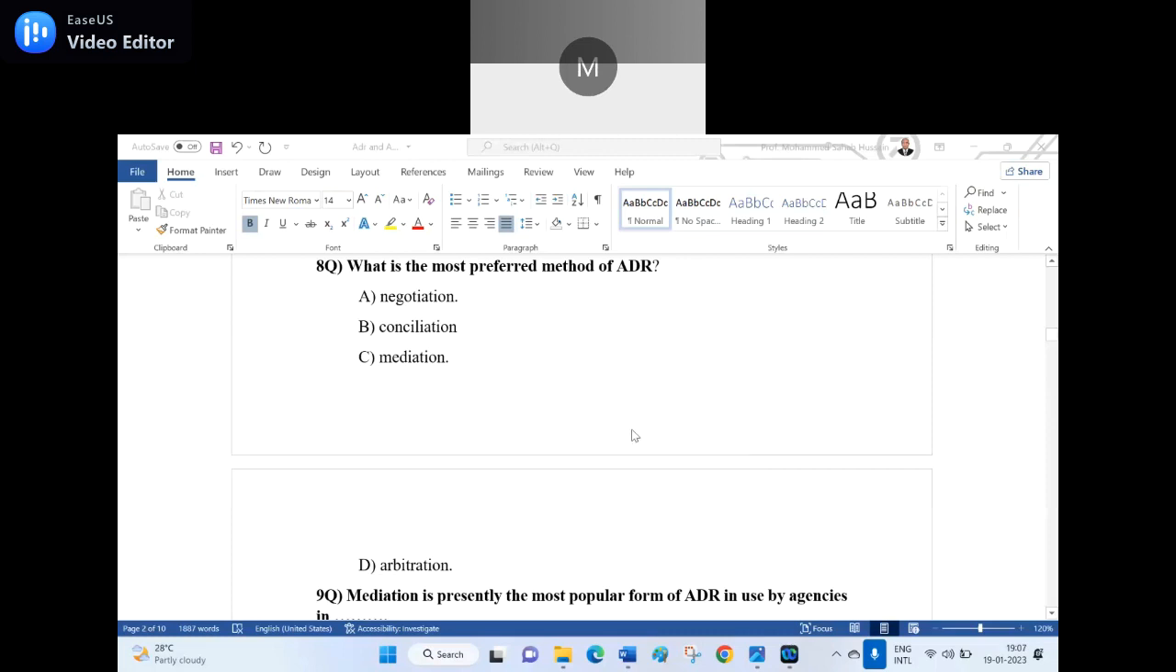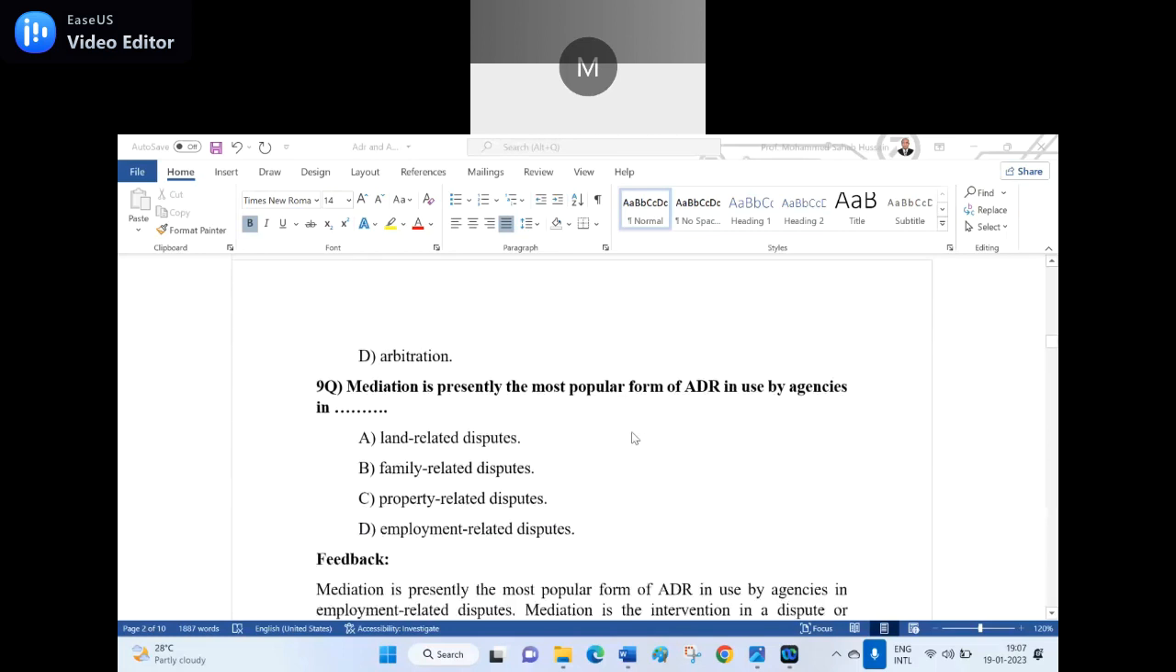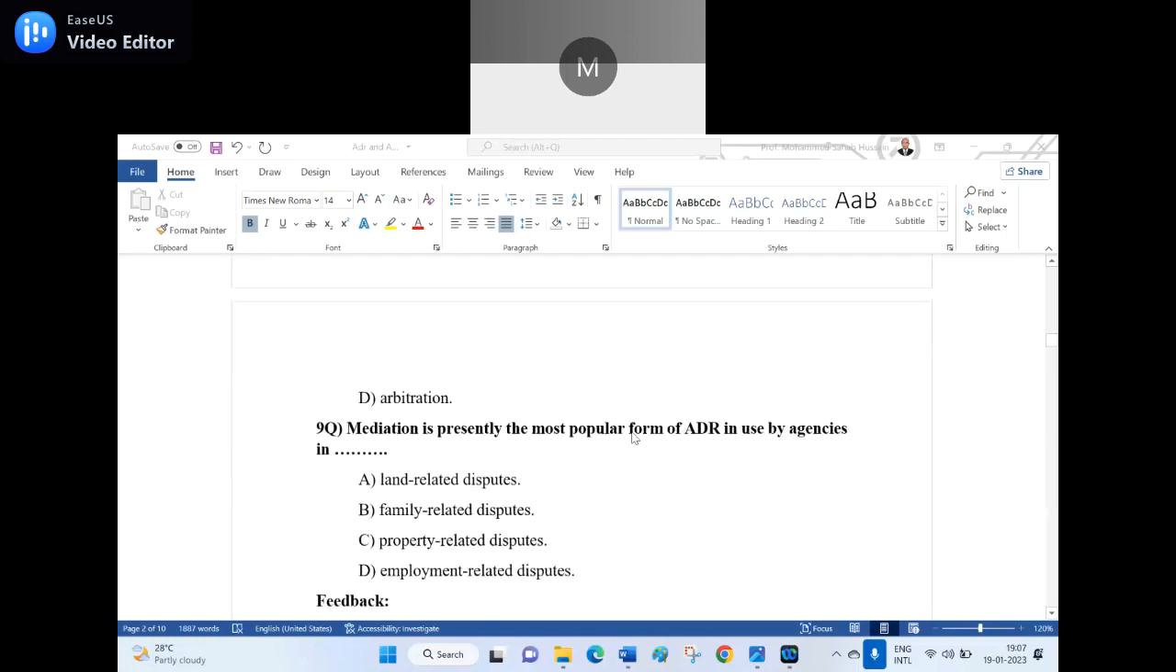Please, if you know the answer, hold it till I spell out the last option. Then I say shoot, then you can answer. So, 9th question. Mediation is presently the most popular form of ADR in use by agencies in dash. A, land related disputes. B, family related disputes. C, property related disputes. D, employment related disputes.